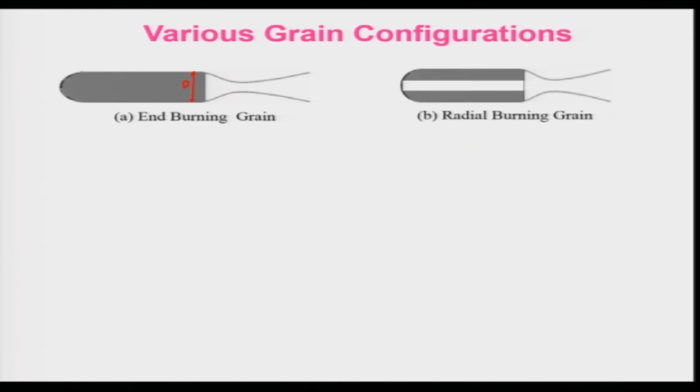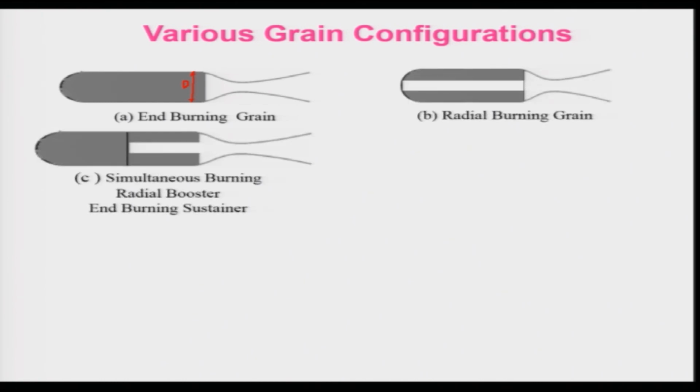So, there is a radial burning grain, and there is a grain which will be simultaneously burning radially and axially. You can look at it like this, it will be radial burning, which has a restrictor here.